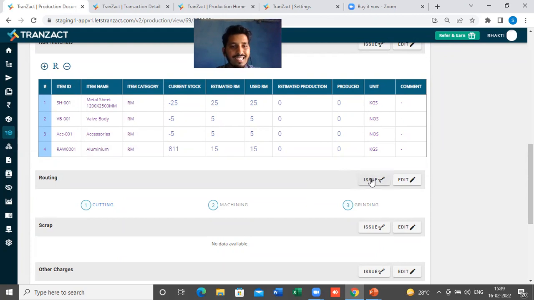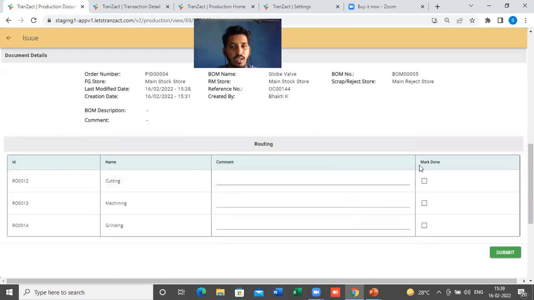What I'll do is click on issue here. The edit option will give you an option to add the routing, but if I click on issue, you can mark as done here. So let's say cutting is done, I will mark this as done. You can put data in the comment if you want to track anything, or see this data in the report section. So you can analyze this data in the report as well. For reference, I'm just adding a comment here, cutting is done, and I will submit it.